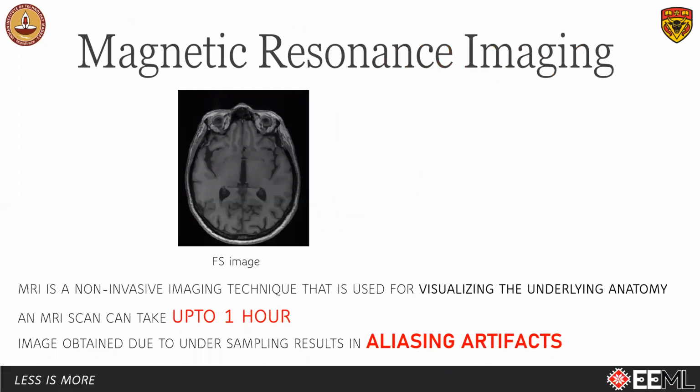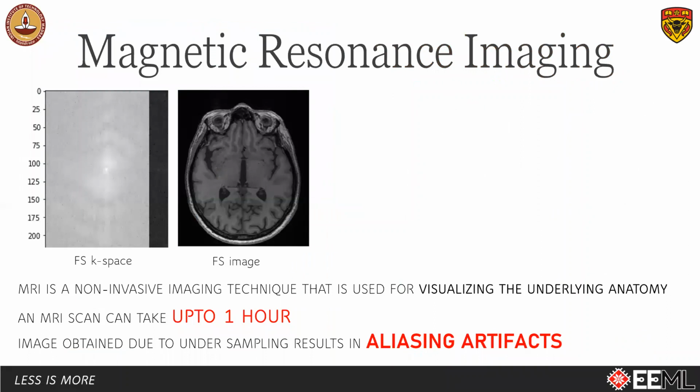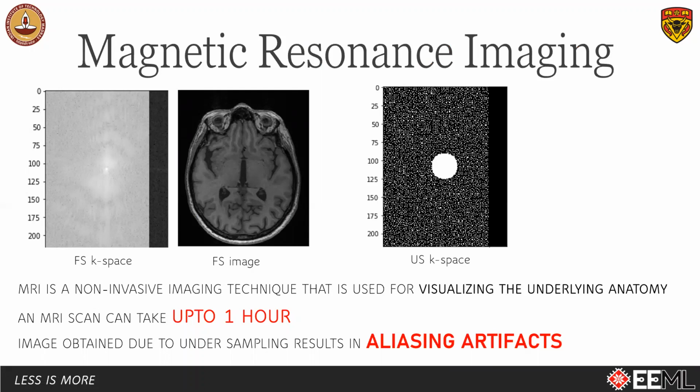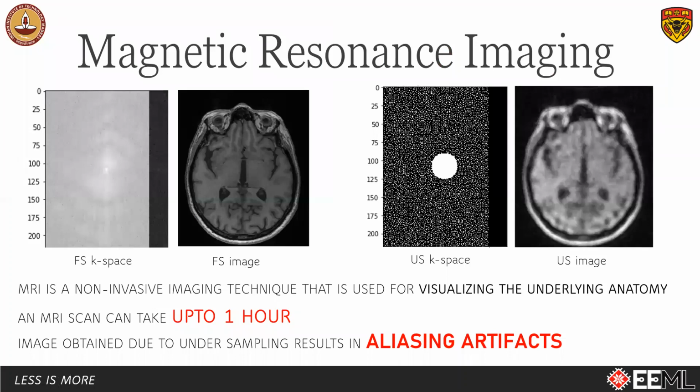MRI is collected in frequency domain called K-space. However, an MRI scan is a time-taking process which can be up to 1 hour. To speed up the scans, partial K-space is acquired, which causes artifacts in the image. Thus, undersampling results in loss of fine details.